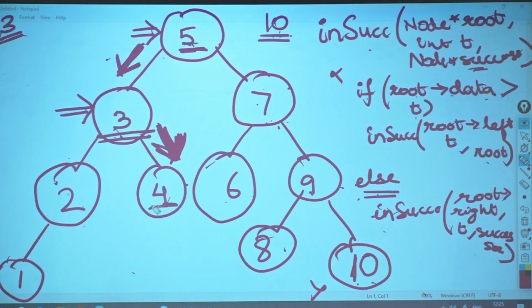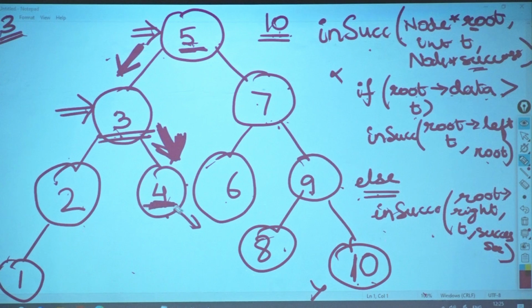Okay. So now it has come to this point. Now it has come to this point. I will again come at this point. Now what is my root? My root is 4. Now I need to check. There is nothing over here. So what will I do over here? Should I go to right again?